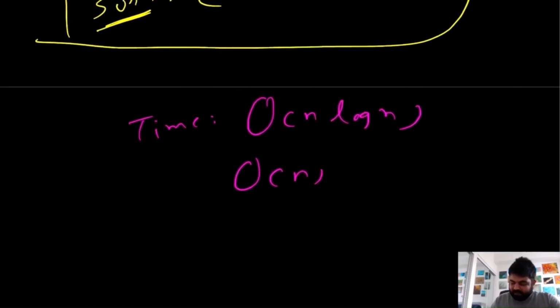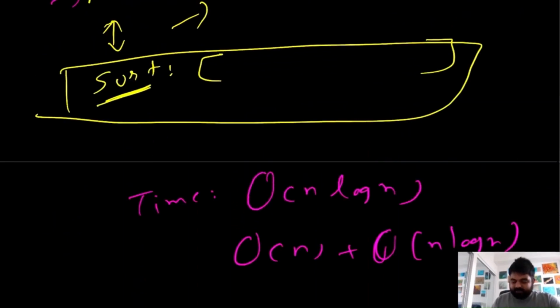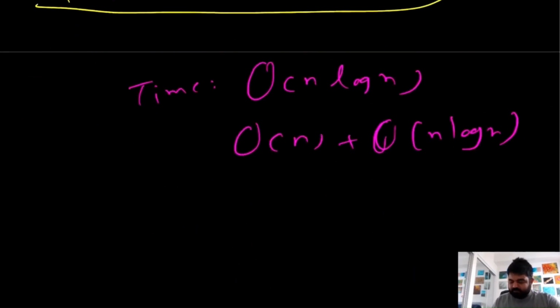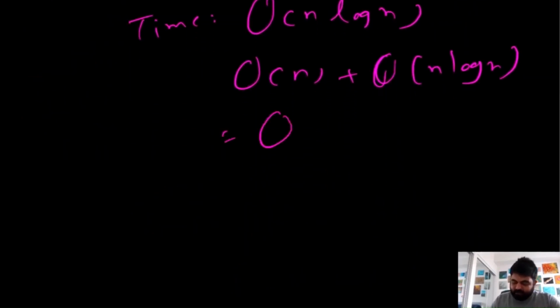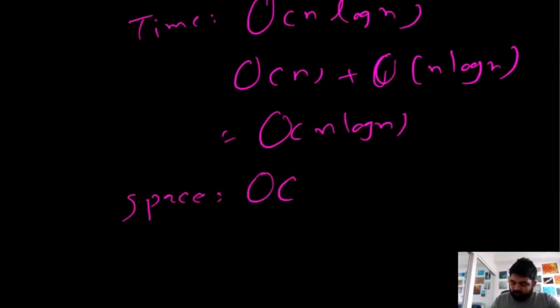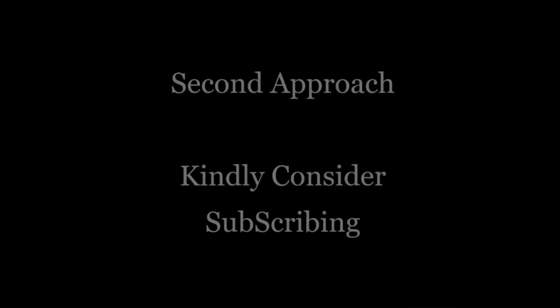So that takes big O of n time, plus it takes big O of n log n time to sort the given list. So overall we will write it as big O of n log n. And in terms of space complexity, the space complexity in this case is going to be big O of n, because we need additional space to store all the merged lists before we sort it.